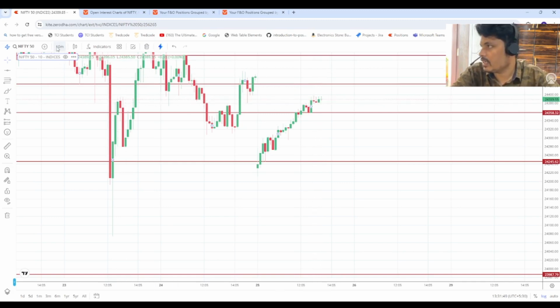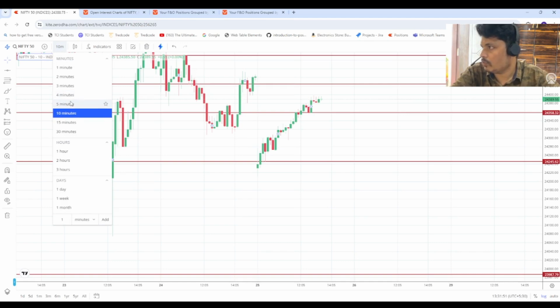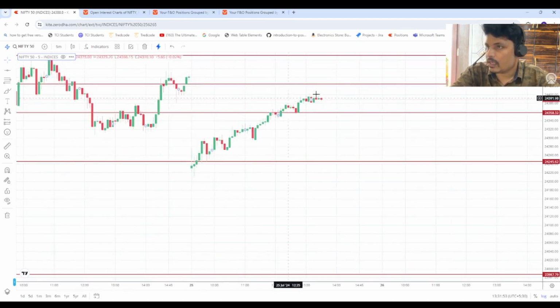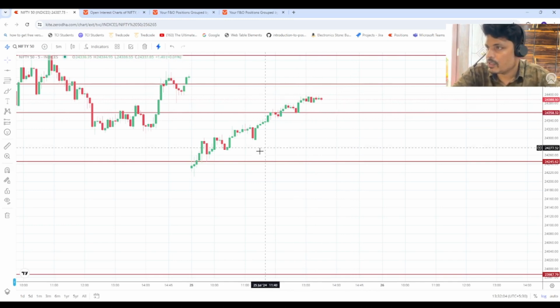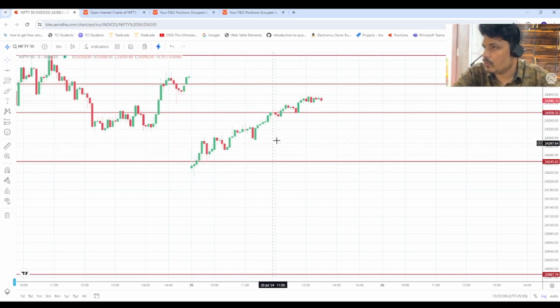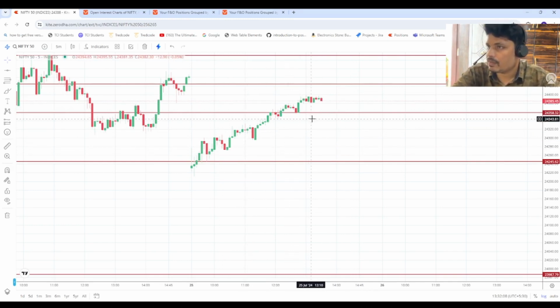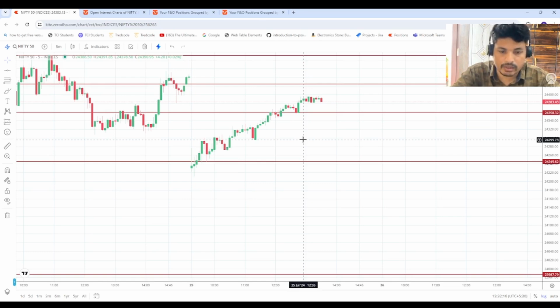It is on the 10 minutes candle. If I consider 10 minutes, let's go to the 5 minutes candle, and also here, if you can see this one. But if it goes upside, it will be a very high and fast move. The market has been moving steadily from the morning, and there are no huge movements or spikes in the IV or in the option prices.